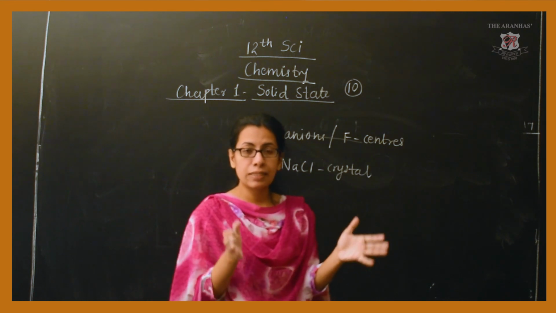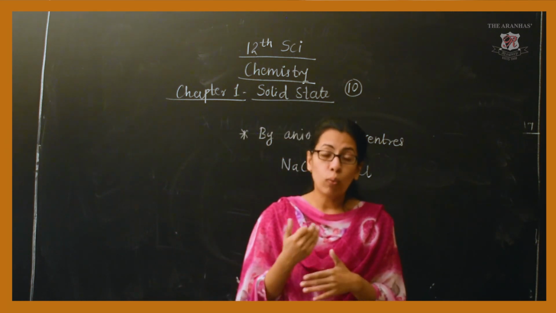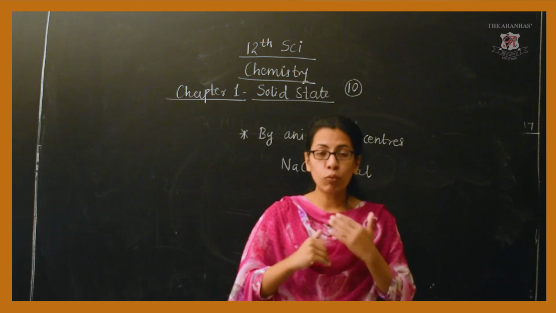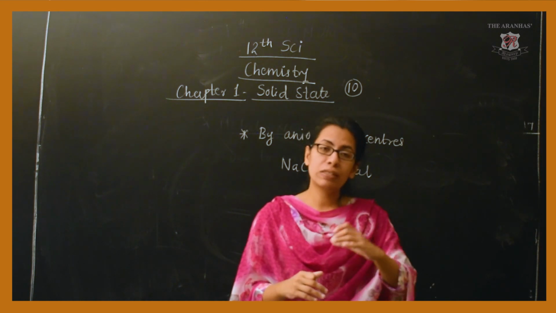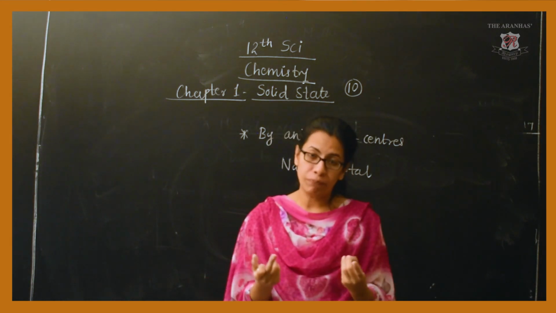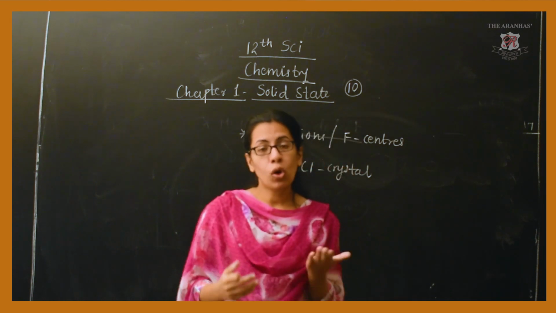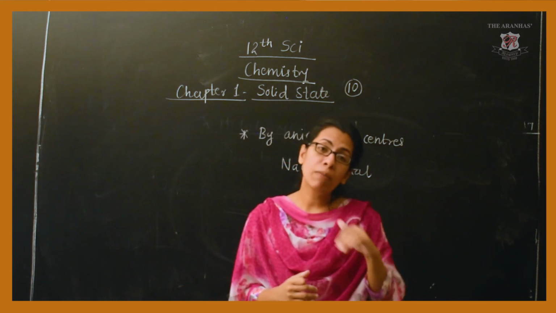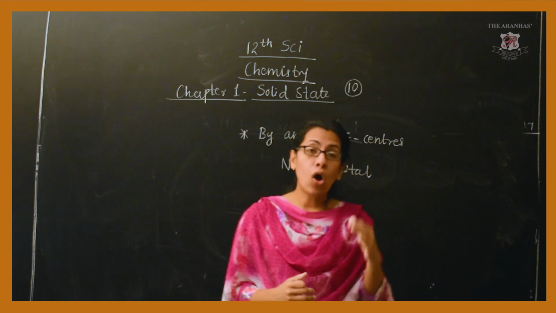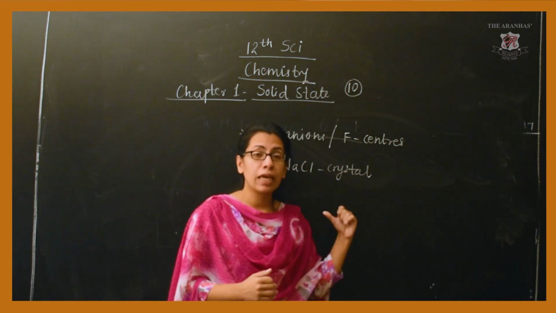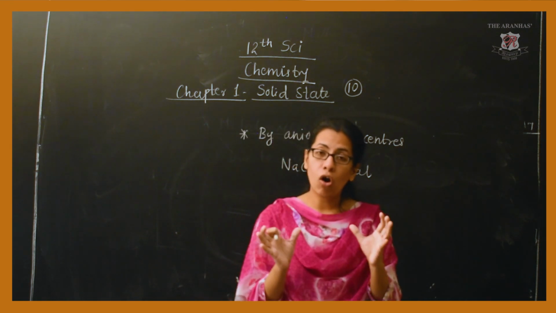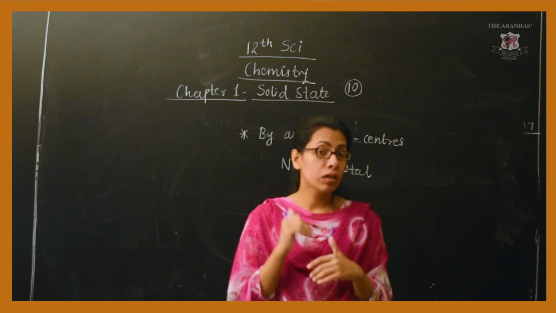The colorless NaCl crystal is heated in the presence of sodium vapor. We are supposed to heat the crystal not just like that, but in the presence of sodium vapors. So, when this is done, what will happen? The sodium atoms in the vapor will get deposited on the crystal surface of NaCl. So, on heating, we get deposition of sodium atoms on the crystal.